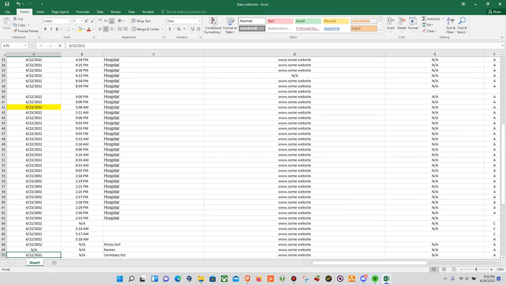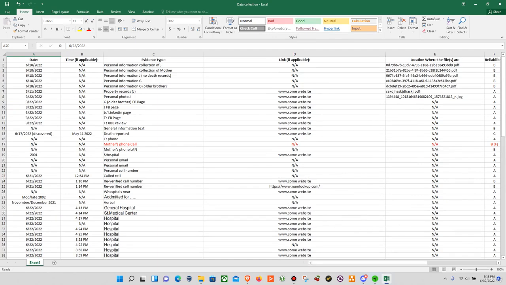Just go ahead and pull up a spreadsheet, again, Google Docs, Office, LibreOffice, OpenOffice, whatnot. Very easy, and trust me, this really comes in handy and will save you a lot of sanity.